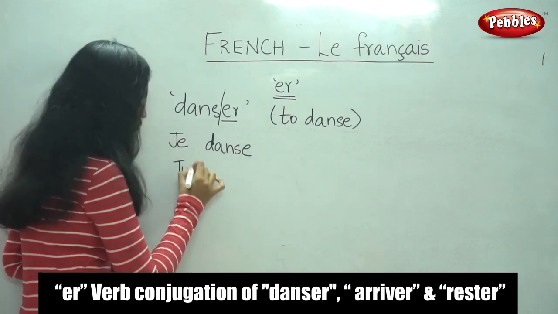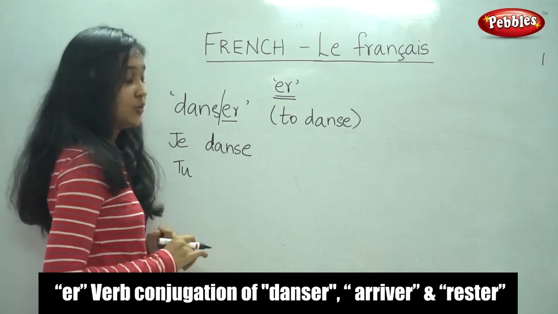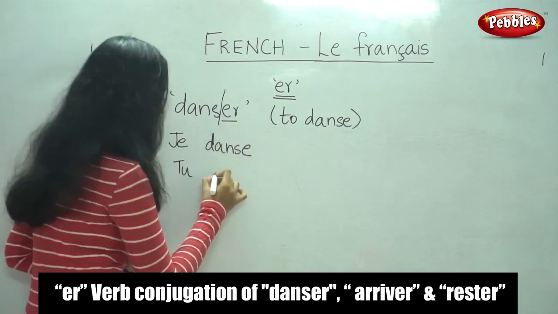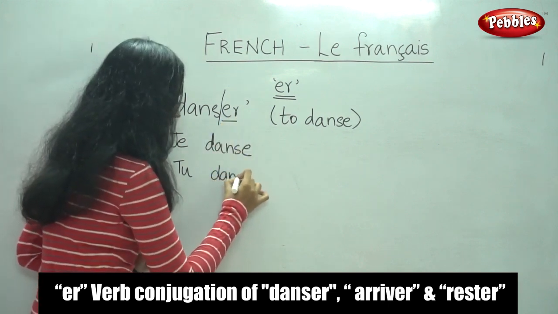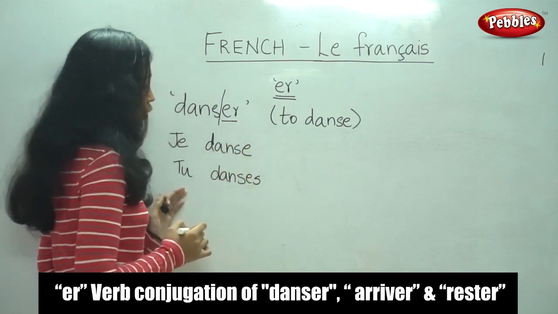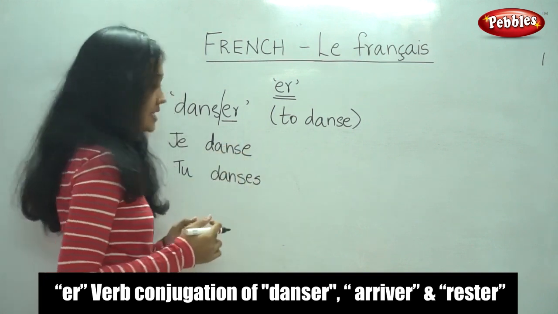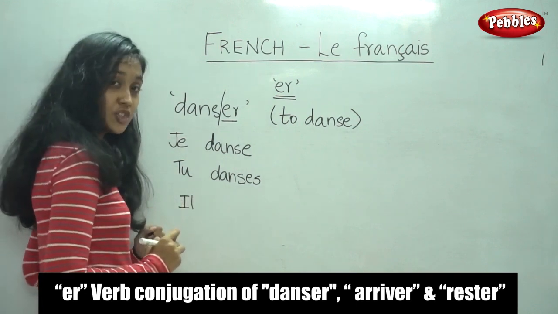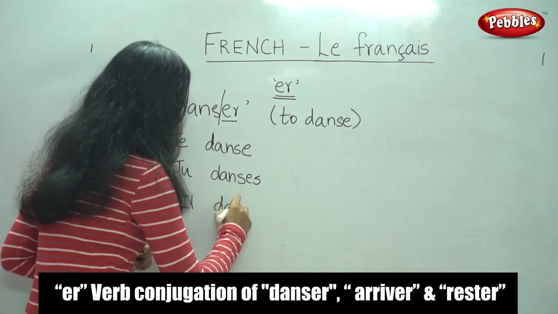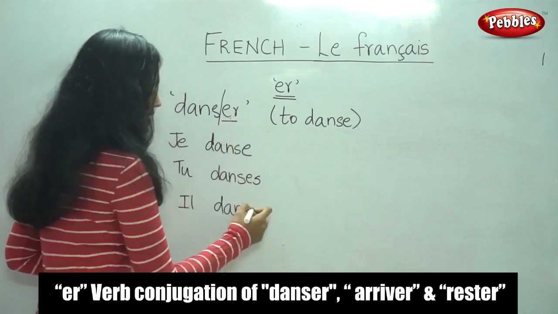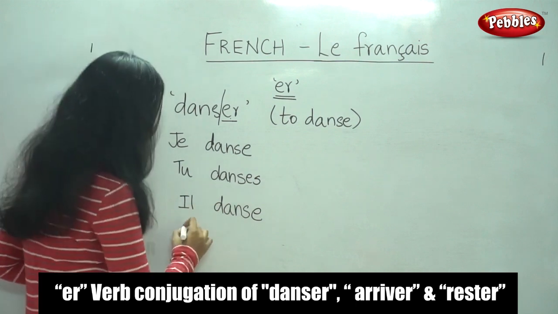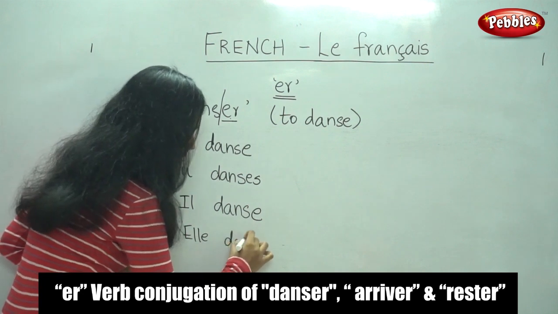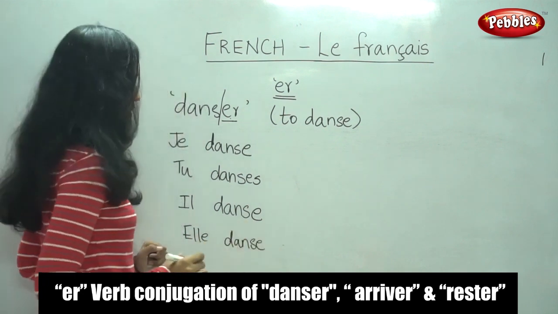Next, for tu, what would be the conjugation for tu? We would remove ER and replace it with ES. D-A-N-S-E-S. Tu danses. It means you dance. Next, for il, what would be the conjugation for il? We would remove ER and place E. Similarly, for elle also, we will remove ER and replace it with E.